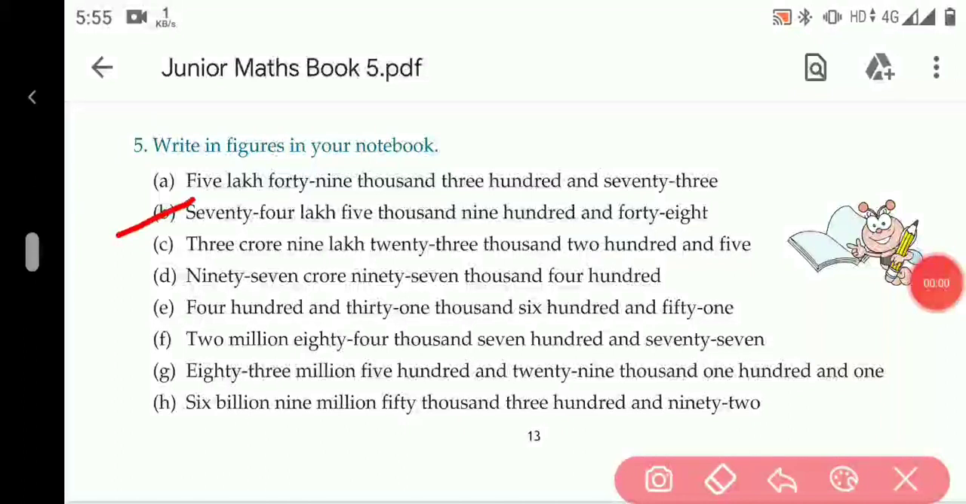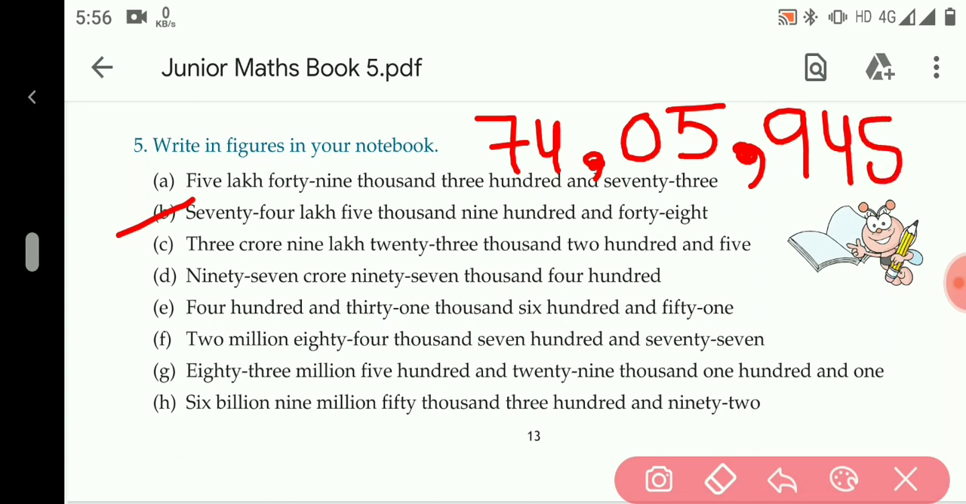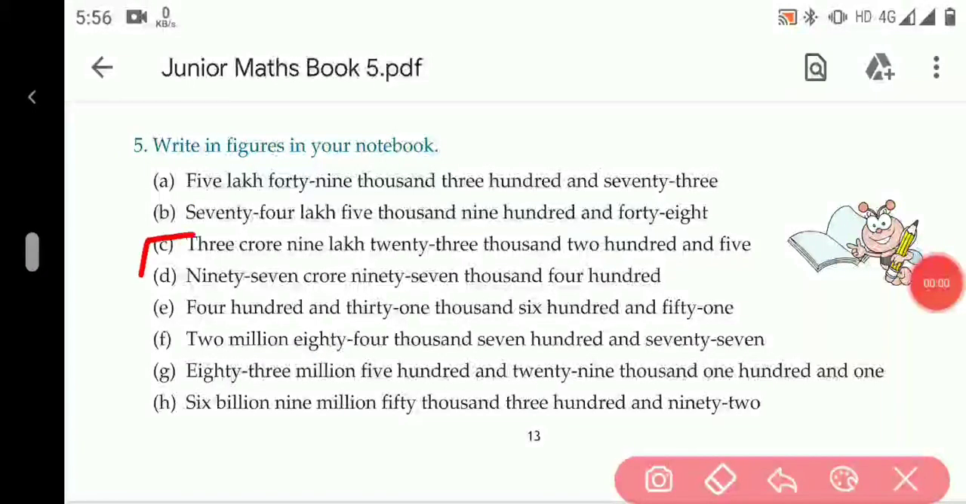B part 74 lakh. Let me write 74 lakh comma 5,000. There is nothing on 10,000 place, so we will put 0 here and 5,000, then we will put comma, then 948. C and D you will do by yourself.